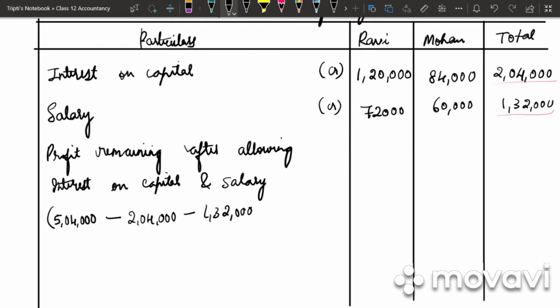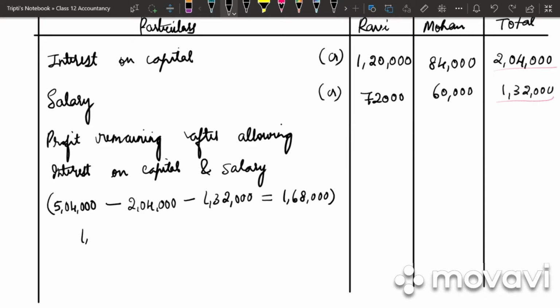So why are we calculating this part? Because they have given us profit before charging interest on capital and salary. But after we show the adjustment of interest on capital and salary, our profit amount will change. So how much is it? 1,68,000.